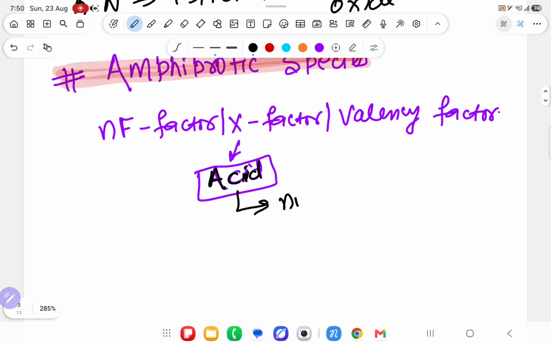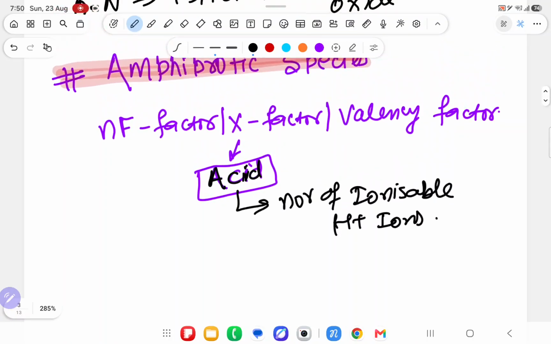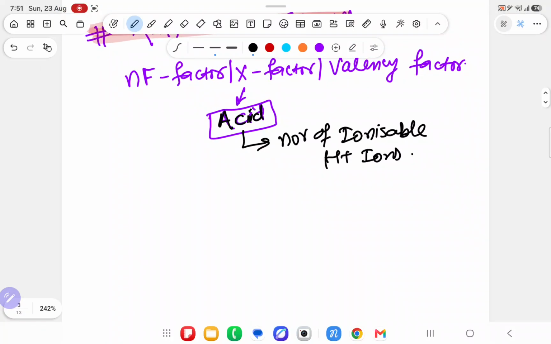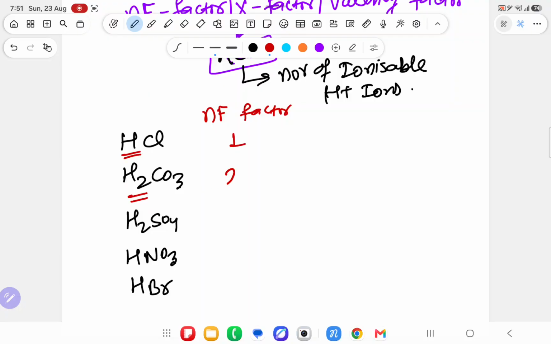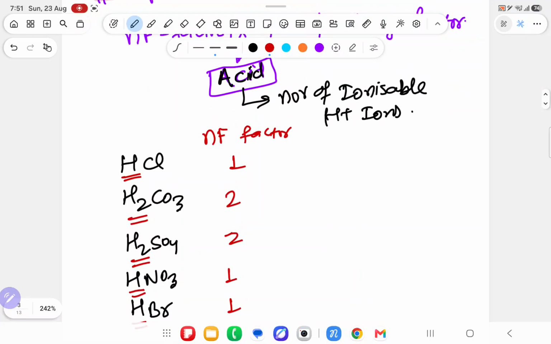NF factor for acid is the number of ionizable H plus ions. I am dictating this because it is going to be used over there. Suppose I have written HCl, H2CO3, H2SO4, HNO3, HBr, and I am asking what is the NF factor. You will say, sir, how many hydrogens? 1, so NF factor 1. 2, so NF factor 2. 3, 2, so NF factor 1, 2. 1, so NF factor 1. Means the number of hydrogens is the NF factor for acid.